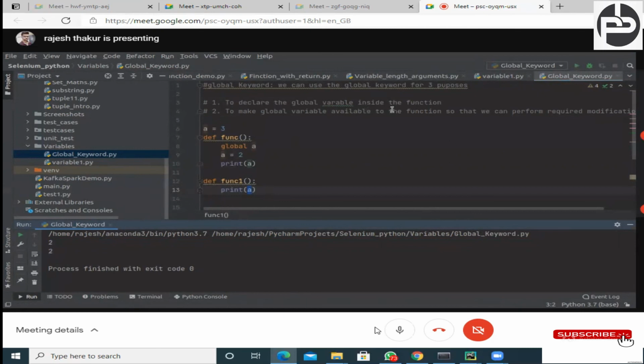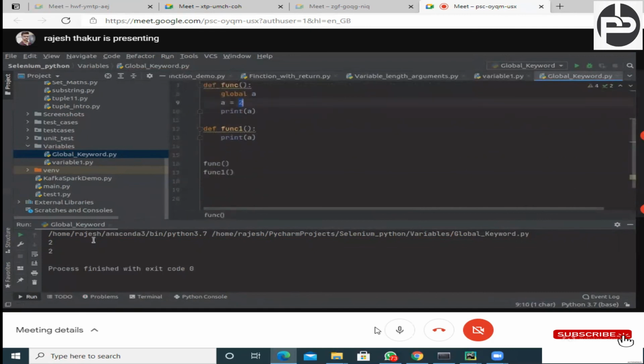So what happened, just try to understand. We defined a is equal to 3 globally, but inside a function we defined a as global and changed that value from 3 to 2. Then we call this function and get a is equal to 2. Now a is not equal to 3, a became 2, so if we call from here we get 2 only. So this is the beauty of the global keyword. Any doubt?